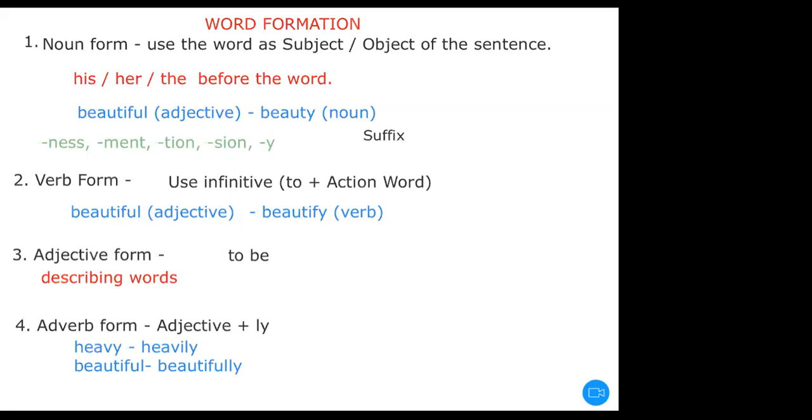Then I have the verb form, where I'm describing the person and using the word as my action word. Beautiful becomes beautify. For the adjective, we use the base form. For the adverb, we use adjective plus ly, necessarily adjective plus ly. These are certain rules you have done in your earlier classes, just a plain revision. We are doing nothing new. Let's quickly move on to this part.